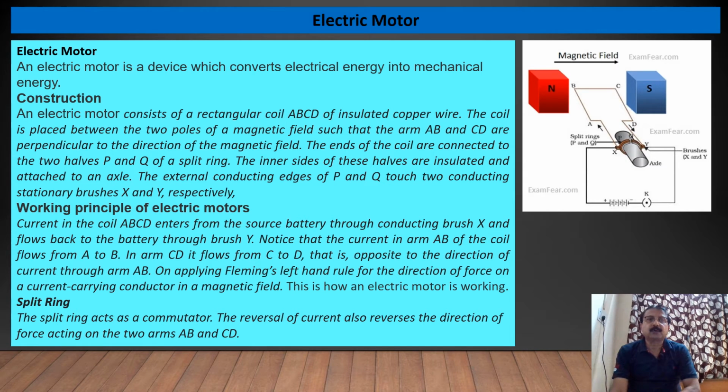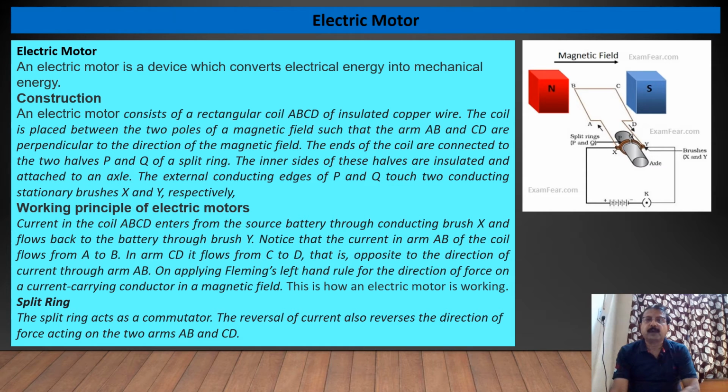An electric motor consists of a rectangular coil ABCD, as I told you, of insulated copper wire. The coil is placed between the two poles of a magnetic field such that the arms AB and CD are perpendicular to the direction of the magnetic field.